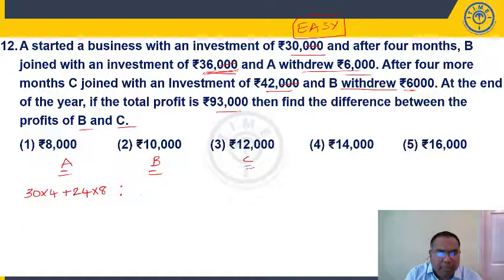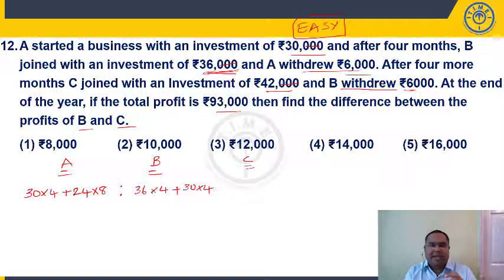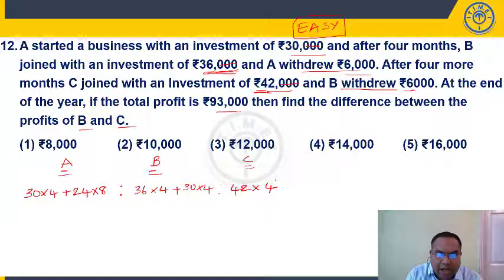What about B? B 36,000. He joined after 4 months. So after 4 months, he is withdrawing 6,000. So 36,000 for 4 months plus 36,000 minus 6,000, withdrawing, 30,000 for the remaining 4 months. First 4 months B was not there. So his investment 36,000 for 4 months. He is withdrawing 6,000, remaining 30,000 for 4 months. So after 8 months, C joined with an investment of 42,000. After 8 months means how many months left over? 4 months. Because generally profit will be calculated at the end of the year.